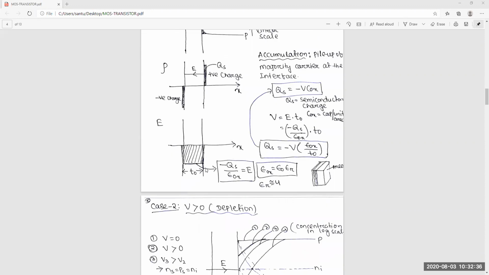Then what is the electric field? From that electric field we calculate the voltage. From that voltage we finally got Qs is equal to minus V into Cox.